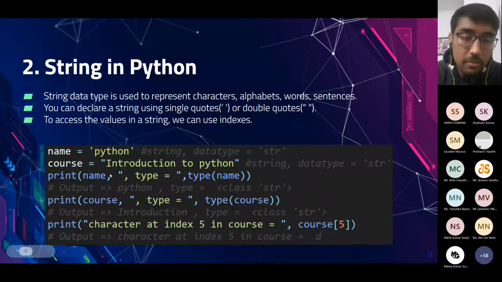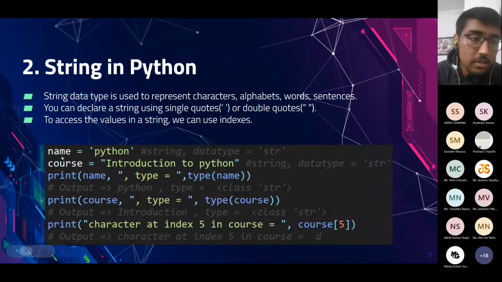Indexes start from 0 and go up to the length of the string minus 1. As shown here, name equals 'Python'. We use single quotes here, and course equals 'introduction to Python'. Spaces are also included in this string. So Python can handle spaces too.